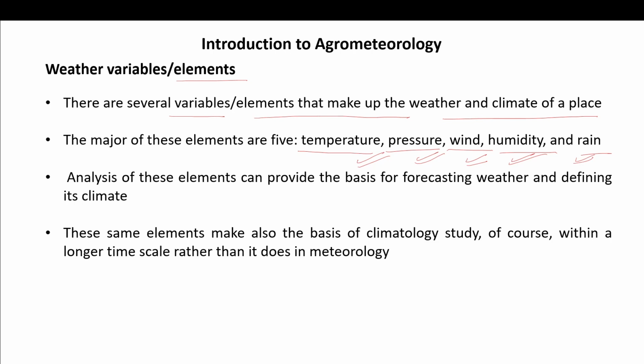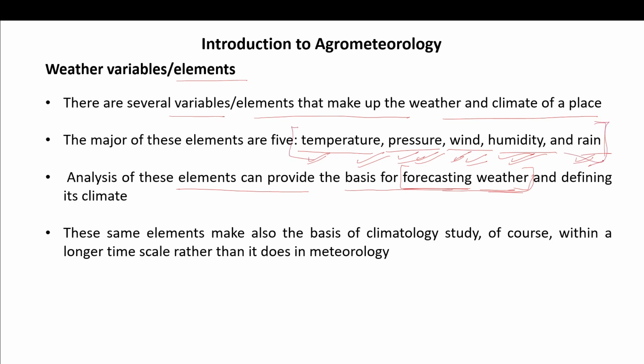If you are studying the weather, then you must know the temperature of a place at a particular time, air pressure, wind, humidity, and also the rain in the form of precipitation. Analysis of these elements can provide the basis of forecasting weather. So you can forecast what the weather will be today, what it will be tomorrow, on the basis of these 5 components.